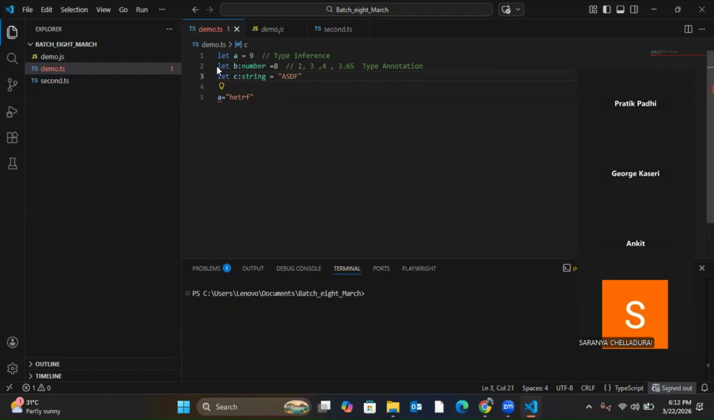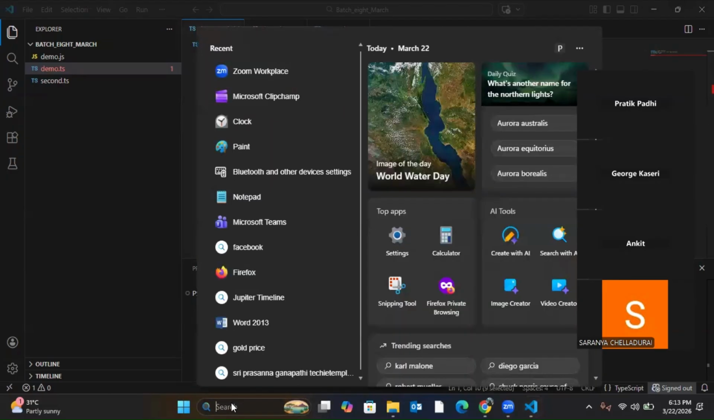So this feature is present only in TypeScript. But this feature is both in TypeScript and JavaScript. This is the syntax difference when you define or declare a variable in TypeScript and JavaScript. Now let's understand what are the different types of data types that are available.